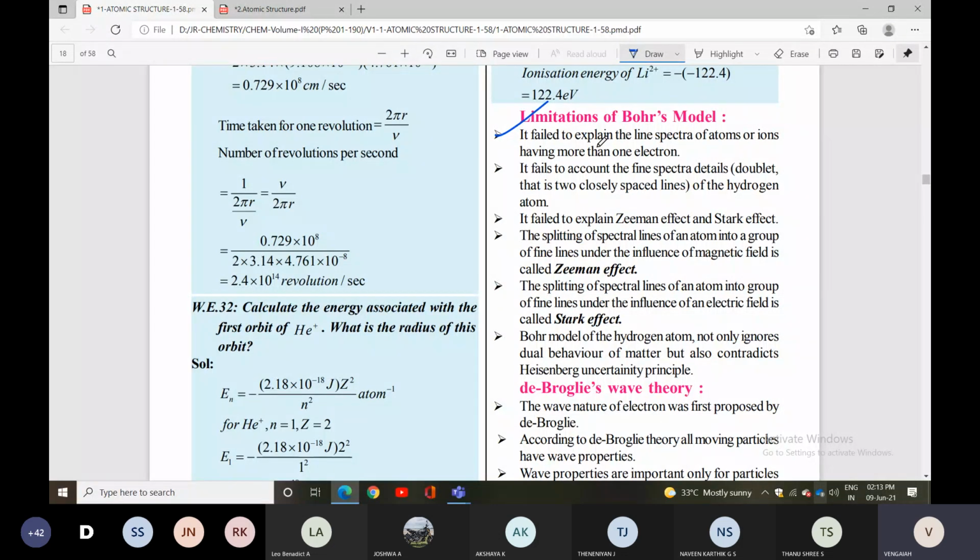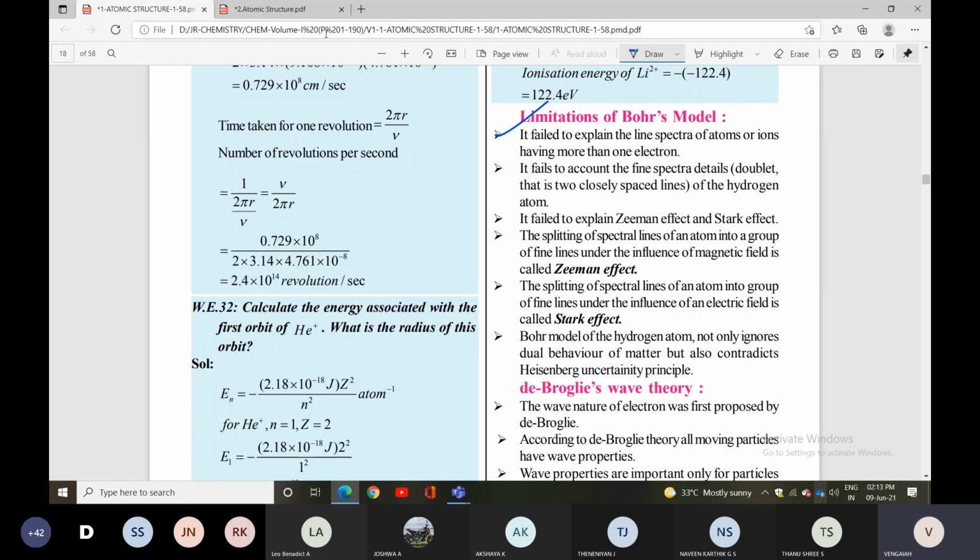Second point, it fails to account for the fine spectrum details, nothing but the doublet, two closely spaced lines of the hydrogen atom. It does not explain doublet, triplet and so on, where two or more lines lie together. It explains only a single line, and it does not explain more than one line or the two closely spaced lines.